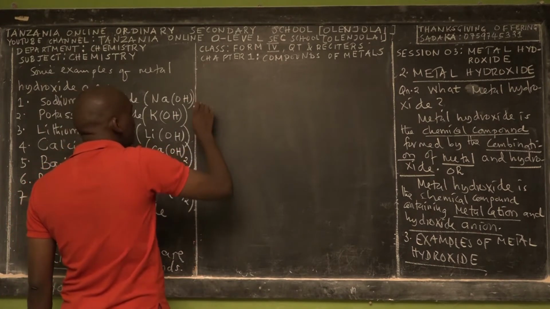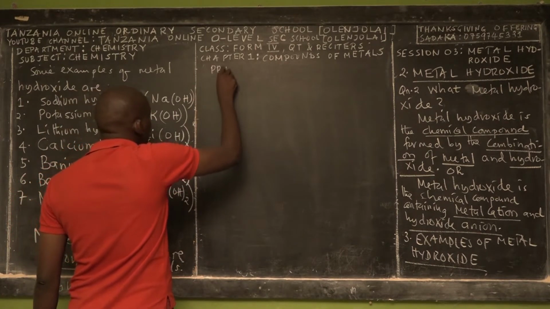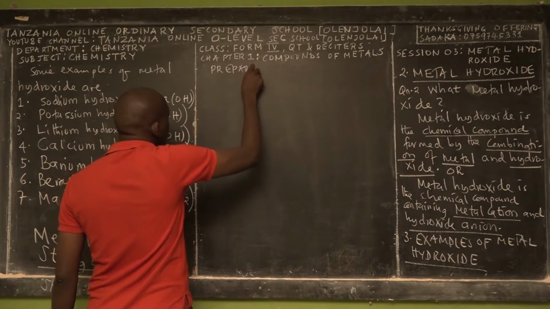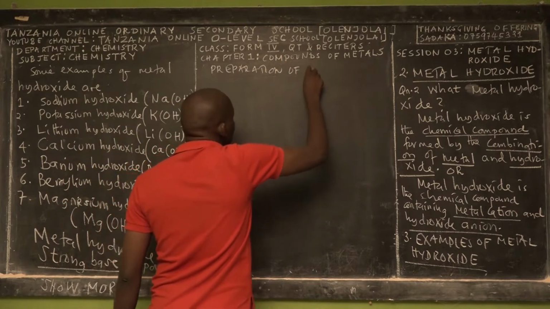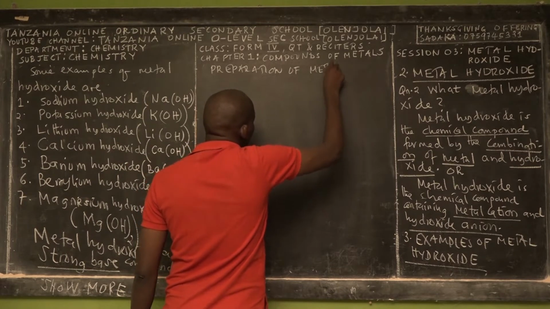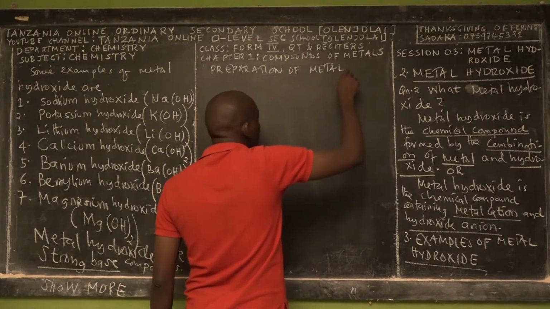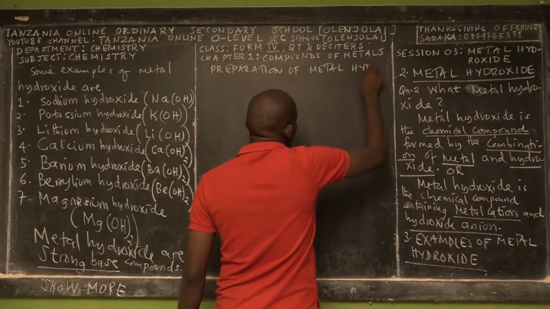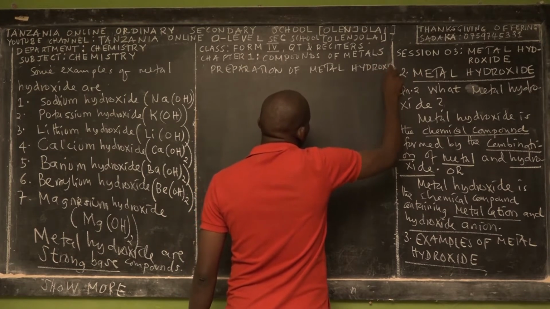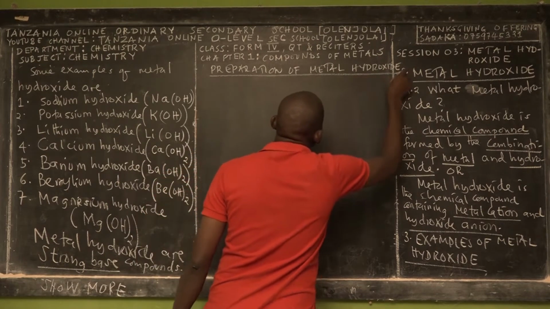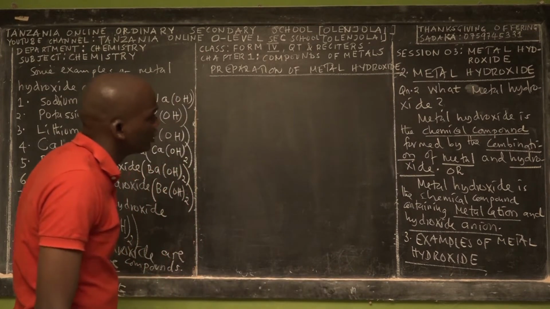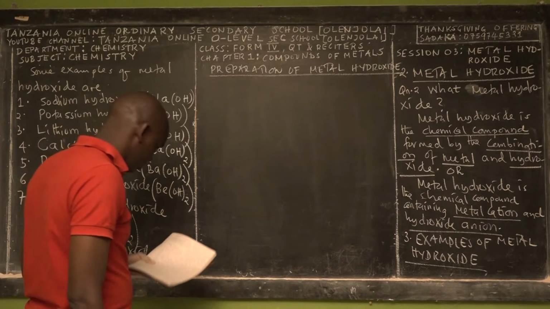So the next part is preparation. Say with me, preparation of what? Of metal hydroxide. Whether this is chemistry laboratory preparation or industrial preparation. So we have preparations of metal hydroxide.